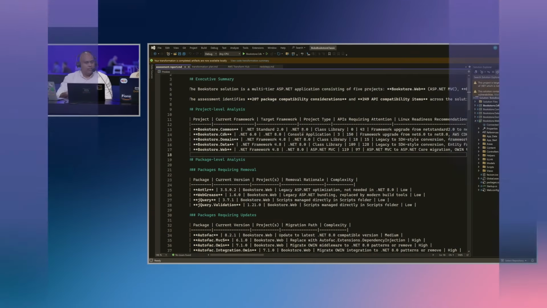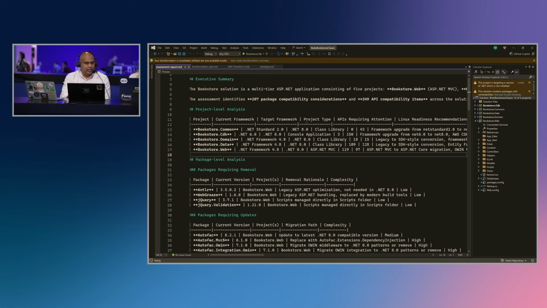They want to understand details of which versions of the libraries you're going to pick and what changes you're going to make. So those are the things that you're going to see here. We have added multiple reports to assist the developers. Let's say the developers come into Visual Studio.